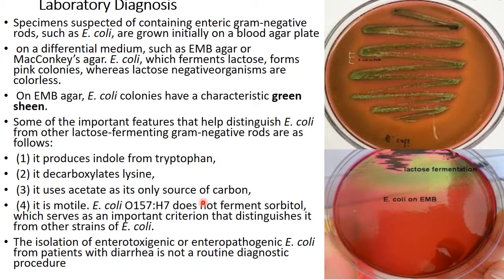It is indole positive, decarboxylates lysine, uses acetate, is motile, while O157:H7 does not ferment sorbitol. The isolation of enterotoxigenic or enteropathogenic E. coli from patients with diarrhea is not a routine diagnostic procedure.